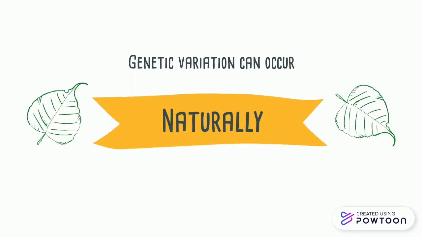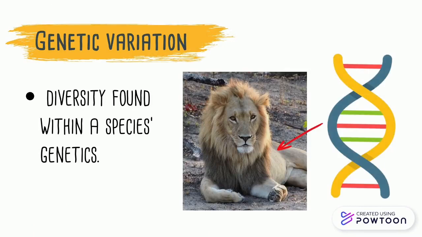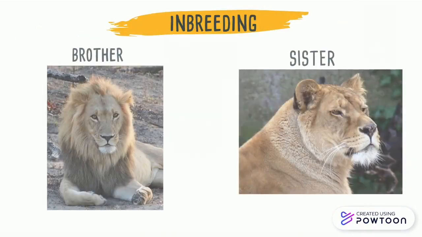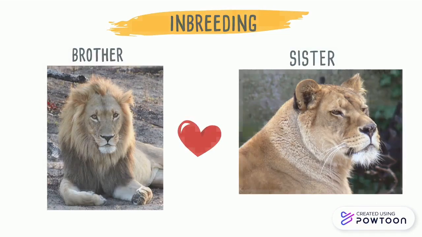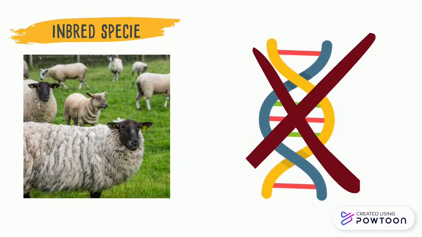Loss of genetic variation can occur naturally. Genetic variation is the diversity found within a species' genetics. Genetic variation allows species to adapt to environmental changes. Usually, the bigger the population of a species, the bigger its genetic variation. Inbreeding is reproduction with close family members. Groups of species that inbreed usually have little genetic variation because no new genetic information is introduced to the group. Inbred species do not have the genetic variation to develop resistance to diseases and other factors. Eventually, this leads to extinction.